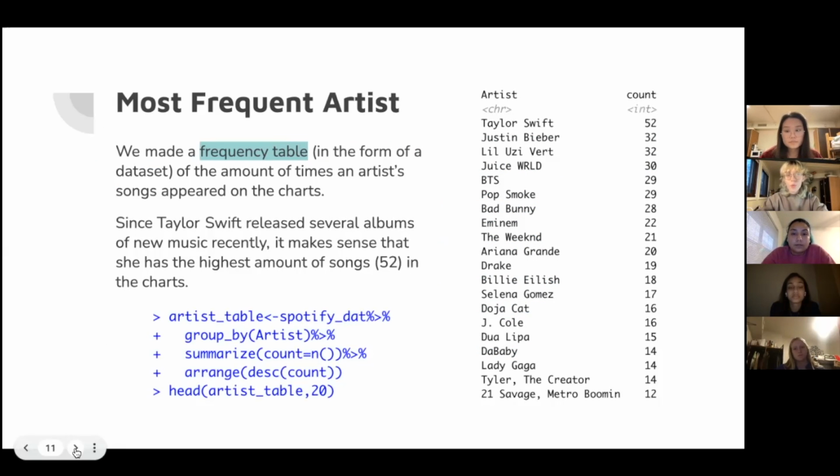Another thing that we did was we made a frequency table of the amount of times an artist's songs appeared on the charts. Since Taylor Swift released a lot of new albums of music recently, it makes sense that she showed up at number 1 on this frequency table. You can see Justin Bieber, Lil Uzi Vert, Juice WRLD, BTS. These are the people whose songs are appearing the most frequently, which doesn't necessarily mean that they're the most popular or anything. It just means they released a lot of music that got really popular.